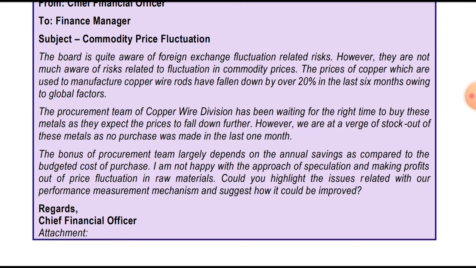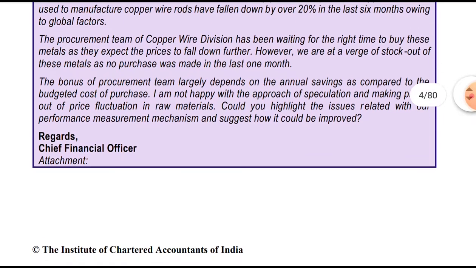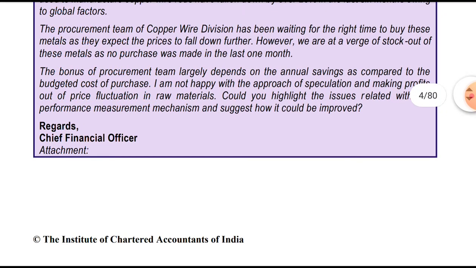The bonus of the procurement team is largely based on annual savings, how much they save compared to the budgeted cost of purchase. I'm not happy with the approach of speculation and making profit out of price fluctuation in the raw material.